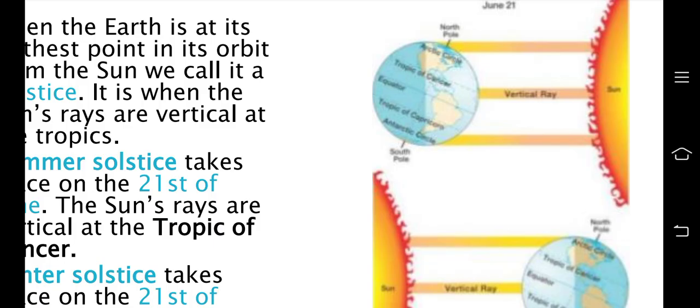So as you can see in this diagram, above the equator there is the Tropic of Cancer. So summer solstice will take place when the sun's rays are vertical at it. And below the equator is the Tropic of Capricorn. So winter solstice will take place when the sun's rays are vertical at the Tropic of Capricorn.